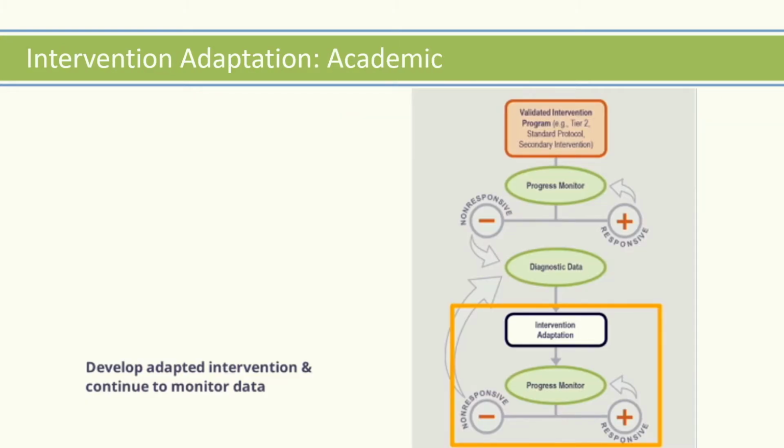Due to the non-response, the team begins to collect information on Jackson's intervention, his performance, and engagement to develop an initial hypothesis. From there, the team plans an adapted intervention to further support Jackson's responsiveness. This adaptation is outlined in Jackson's individual student intervention plan, and as they have for previous interventions, the team continues to collect and review progress monitoring data to monitor whether Jackson has responded to the adapted intervention, or if additional data analysis and adaptations are necessary.